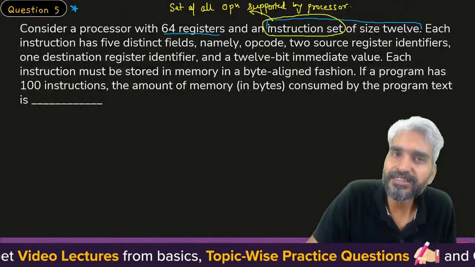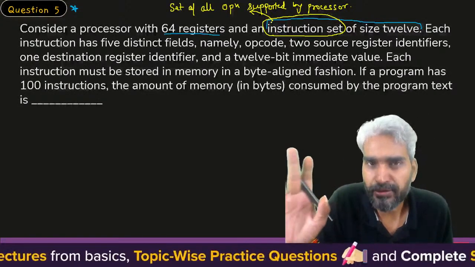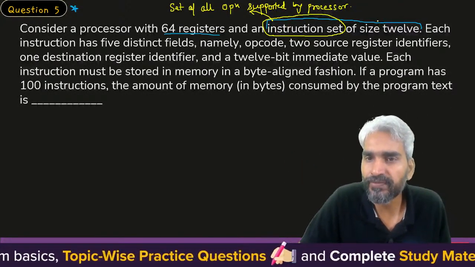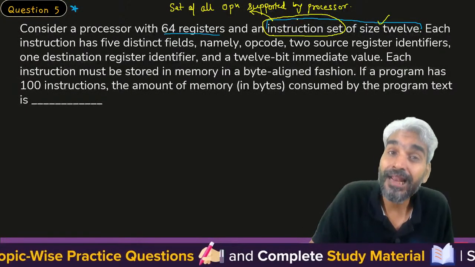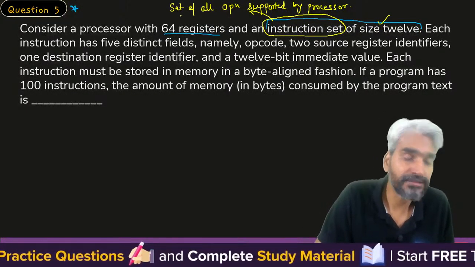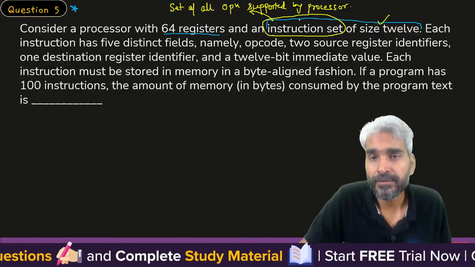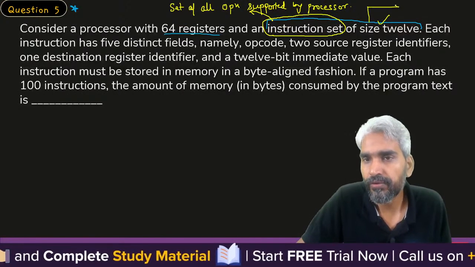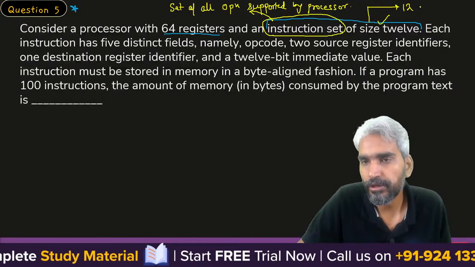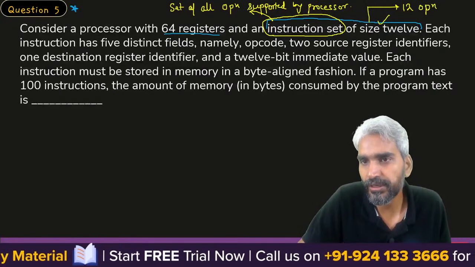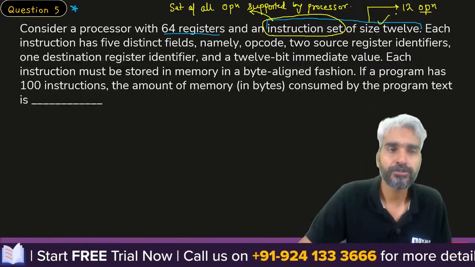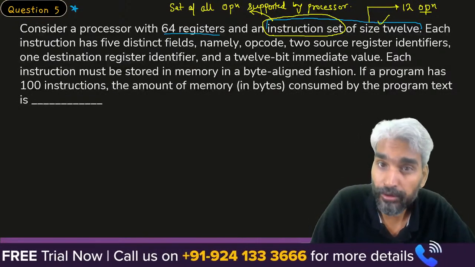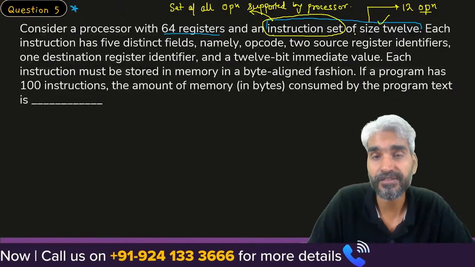In the instruction set, you will have all the different types of operations. If the size of this set is 12, it means there are 12 different types of operations. So a processor with 64 registers and 12 instructions.